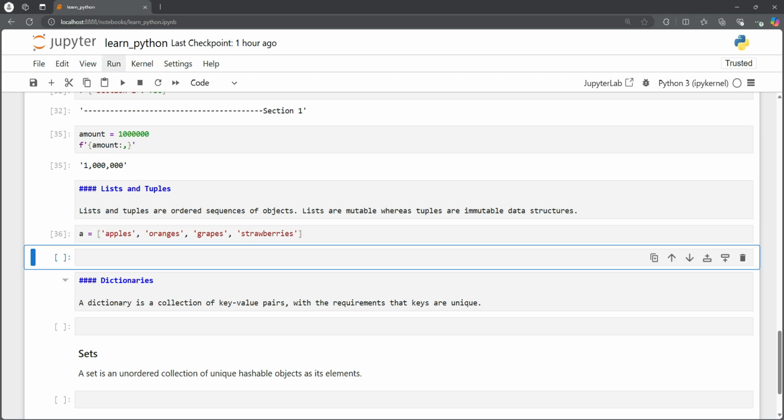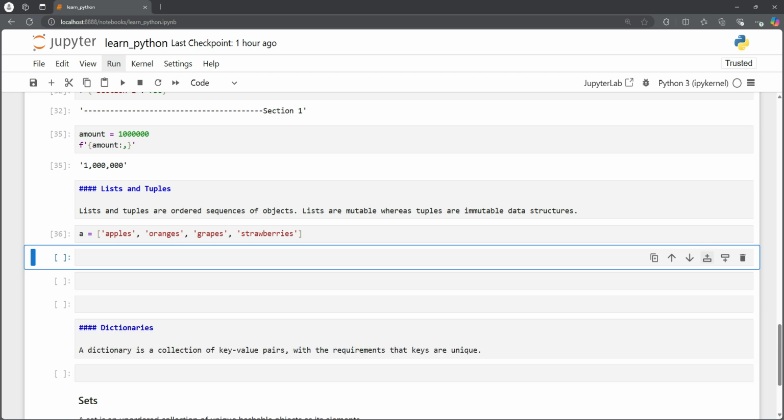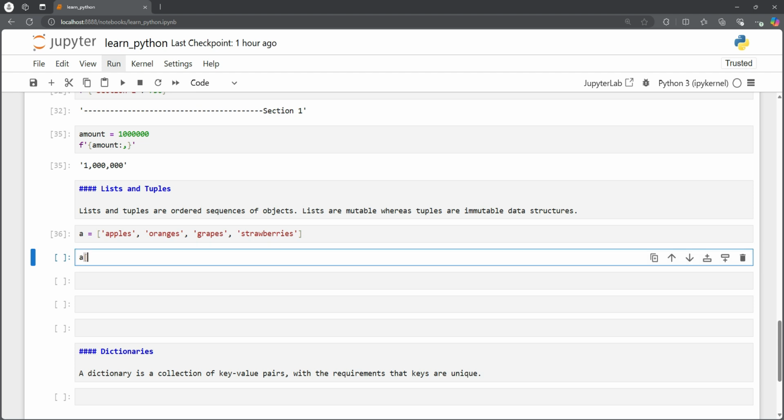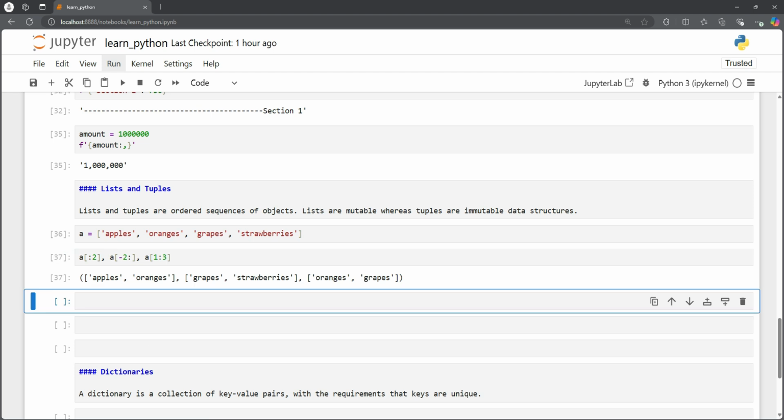We can use the same array slicing that we saw in strings to see different elements. For example, we can see the first two elements, we can see the last two elements, we can also see the middle two, and that gives us the required elements. So we could use the slicing feature to extract the elements that we want from the list container.